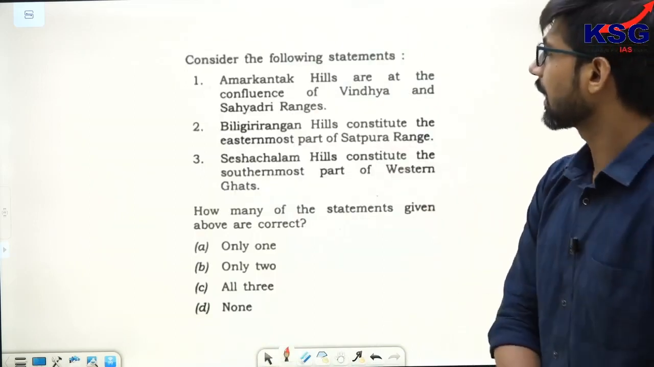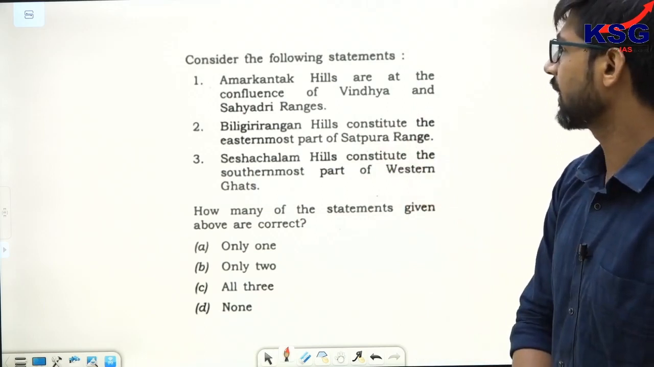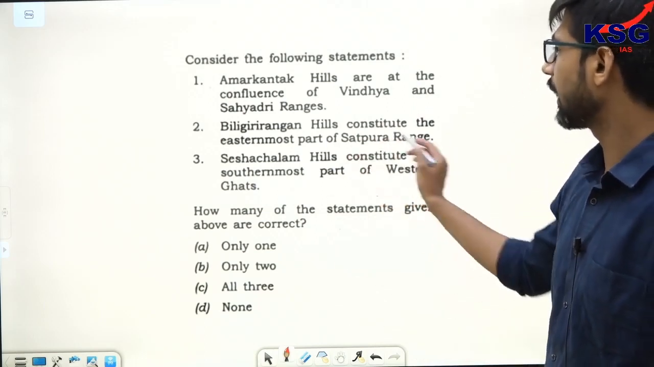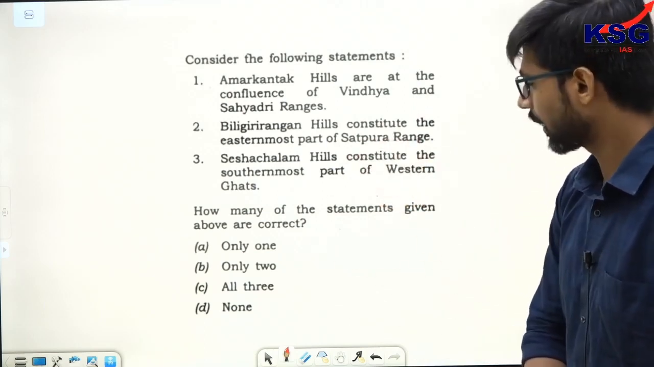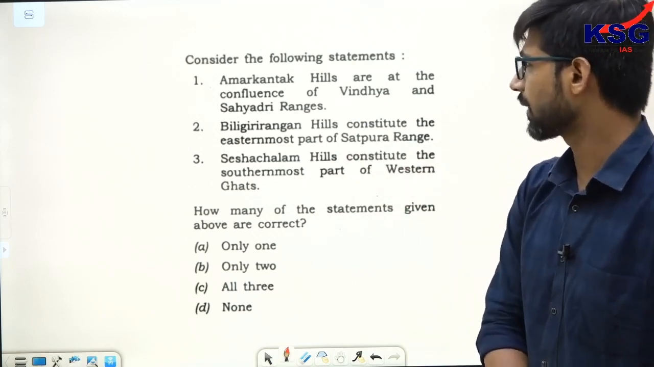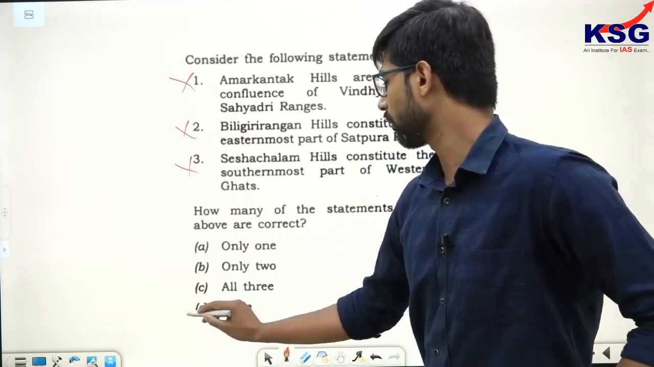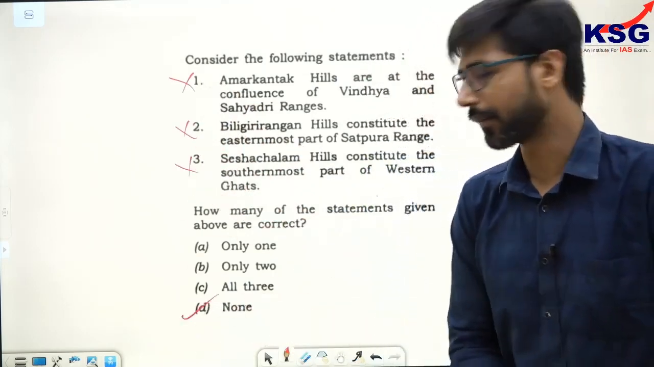Next question. Consider the following statements. Amarkantak Hills are at the confluence of Vindhya and Sahyadri ranges. Biligiri Rangan Hills constitute the easternmost part of Satpura range. Sheshachalam Hills, which are in Andhra Pradesh, constitute the southernmost part of Western Ghats. All these 3 statements are wrong. We'll find out how. The correct answer is D, that is none.